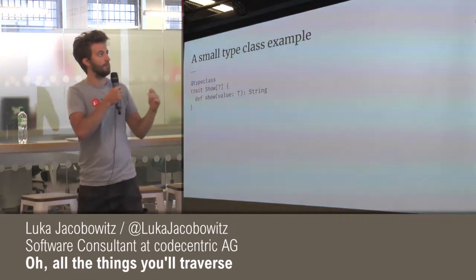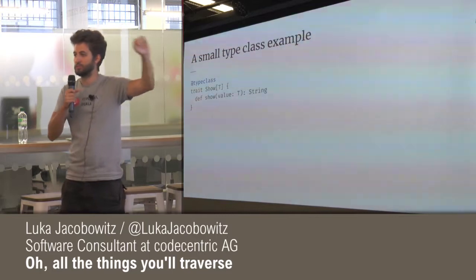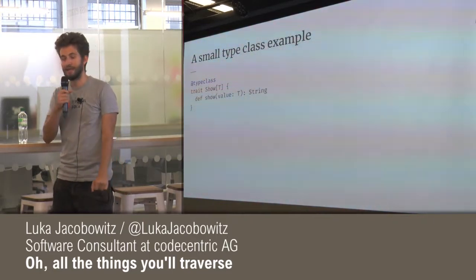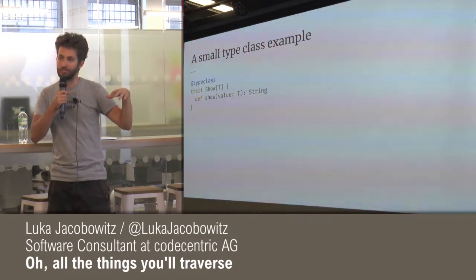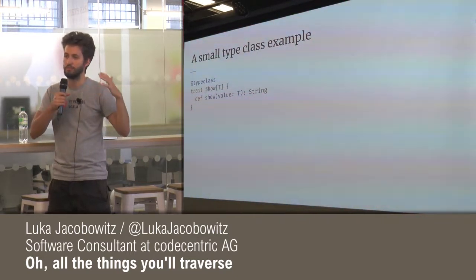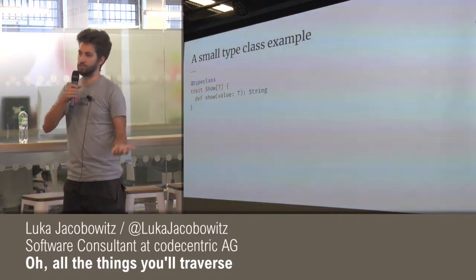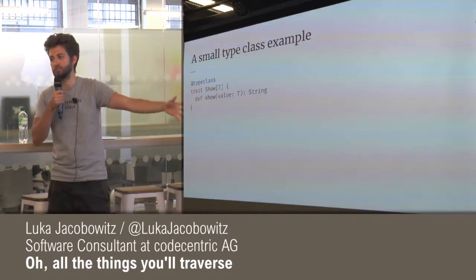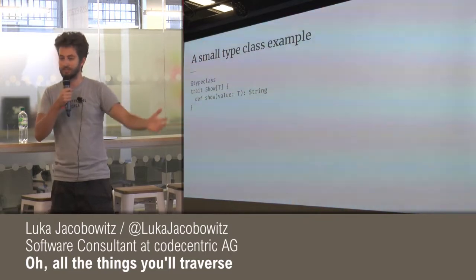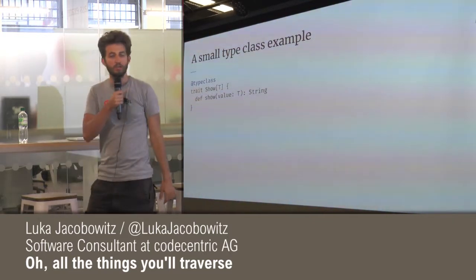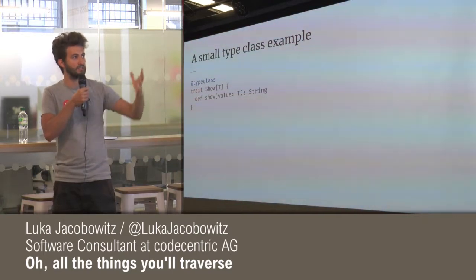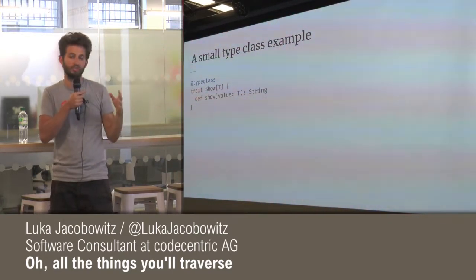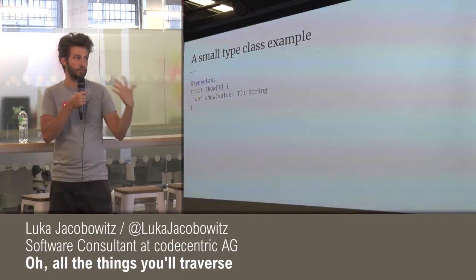We also use this @typeclass annotation, which comes from a small library called Simulacrum, and all it does is make the whole thing more first class. You don't need to use Simulacrum, but it makes it easier to get things like infix syntax. This Show type class takes a type parameter T, and it has a single method called show, which takes a value of type T and returns a String.